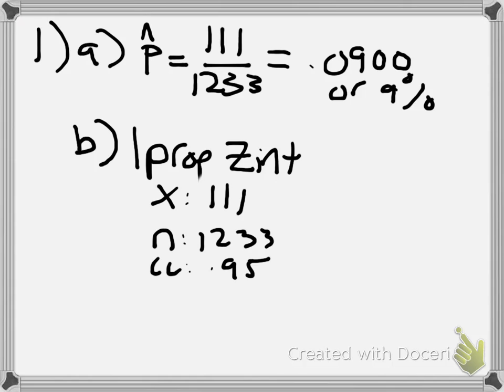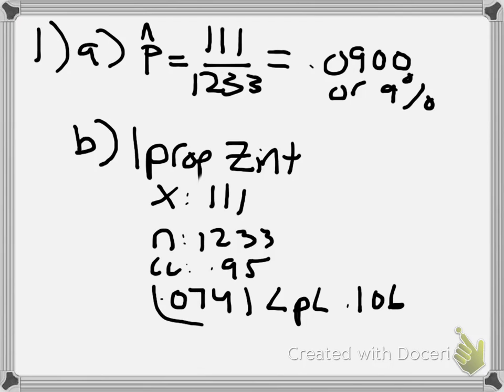We hit calculate, and we get a confidence interval of 0.0741 in between the p for the larger population to 0.106. That's going to be our confidence interval for B. And now we're going to continue on to a new slide so I can do number C.